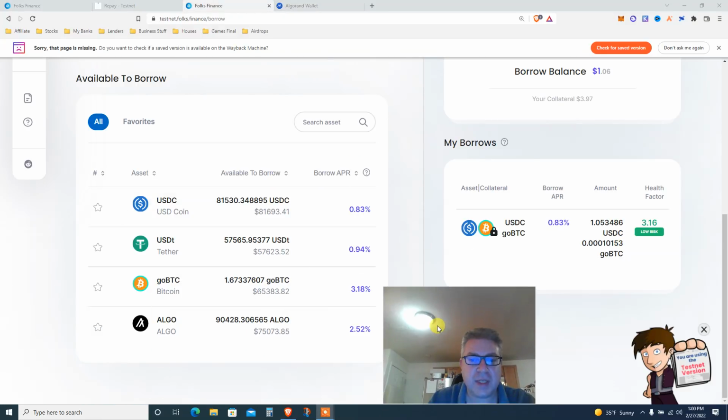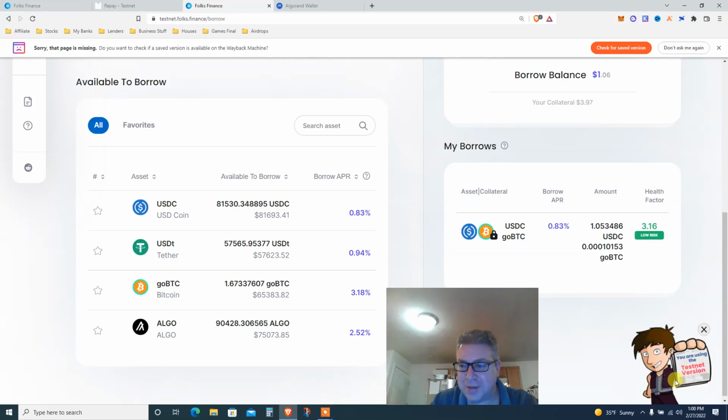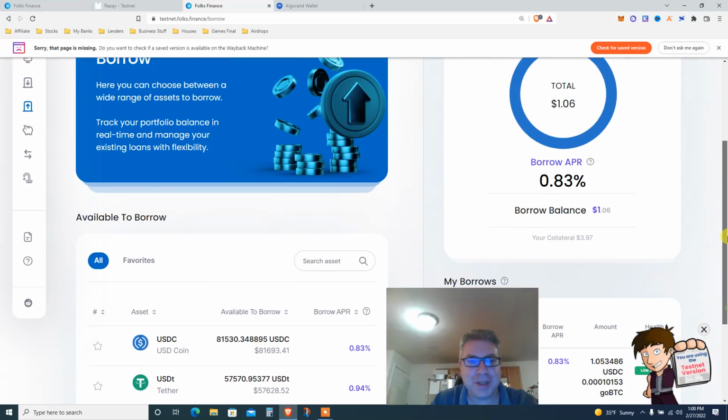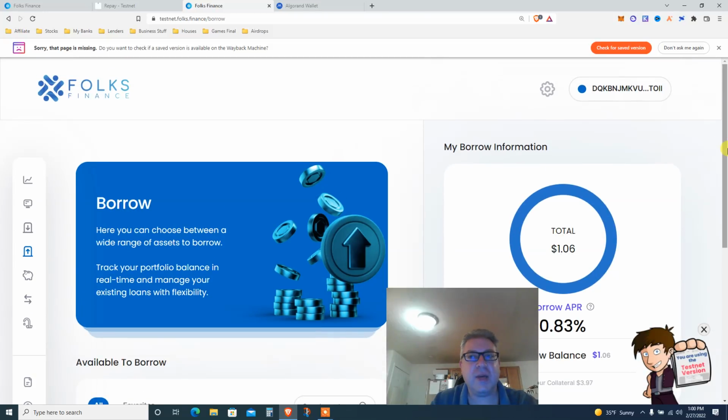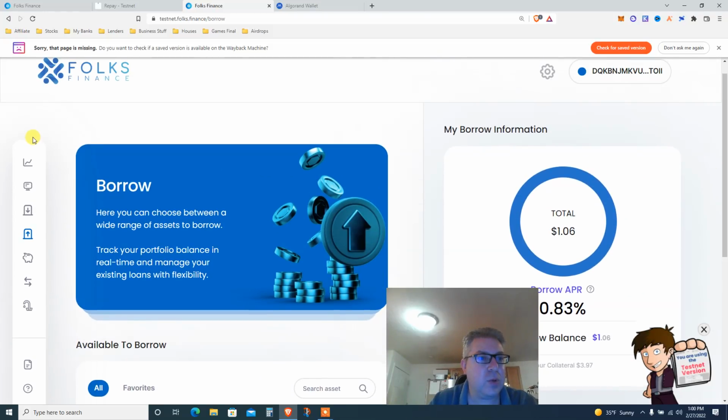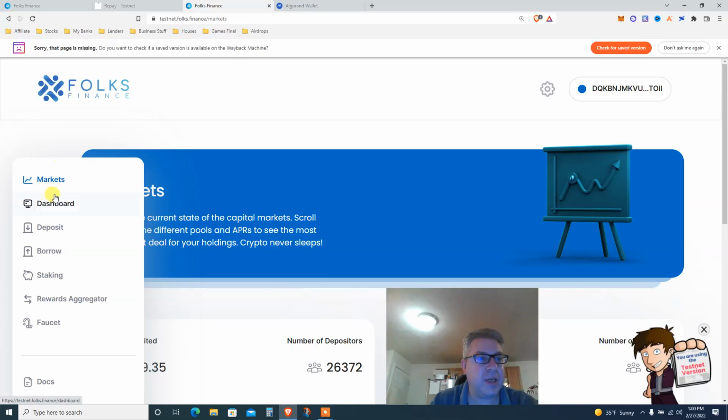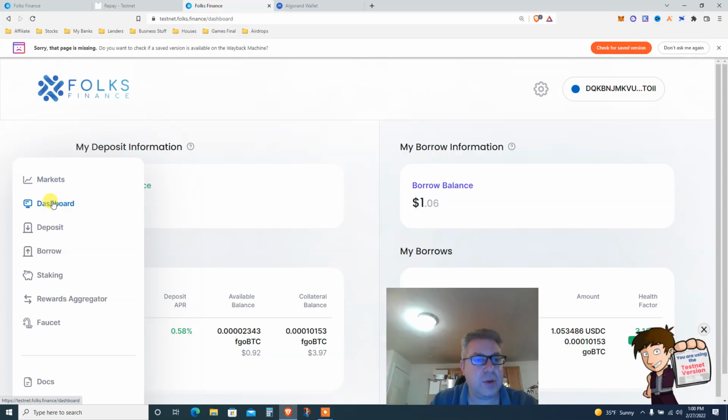Let me move my face a little so you can see what's going on. Look at this testnet version. You're using the testnet version. This is cool. So step one, you need to deposit some money. How do you do that? You go to the home page, markets right here. Click on your dashboards. Look at the marketplace.